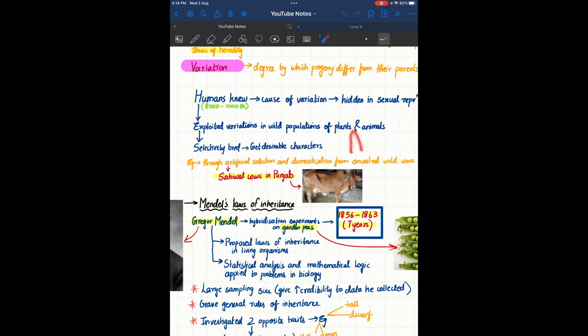How do they do it? Let's say we have a cow A and a cow B. Cow A has a good yield of milk. Cow B has good meat. So they take the gene for good milk yield from one and the gene for good meat from the other, and they cross the two cows to get another cow which has both of these characters. That is where we get the desirable characters. For example, through artificial selection and domestication from ancestral wild cows, Sahiwal cows in Punjab are brought up. We'll learn how each process is done in the upcoming chapters. That is not much important now in this chapter.